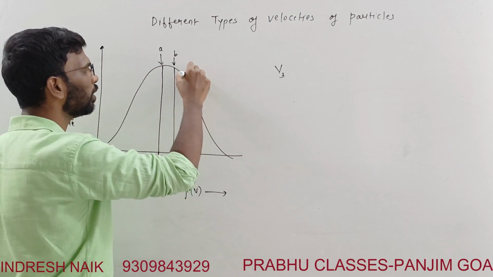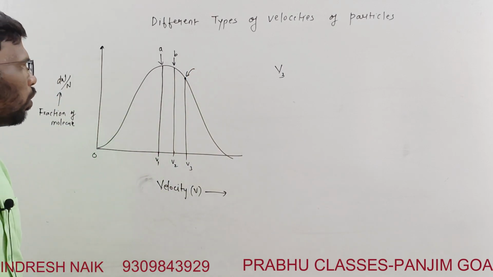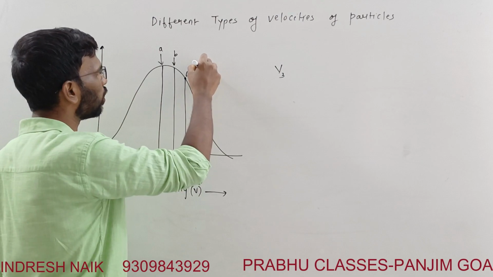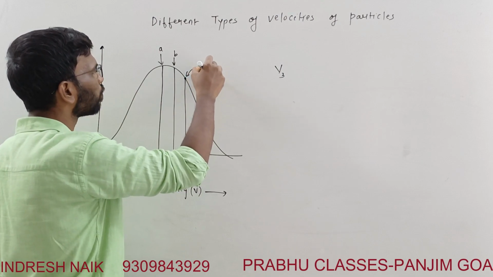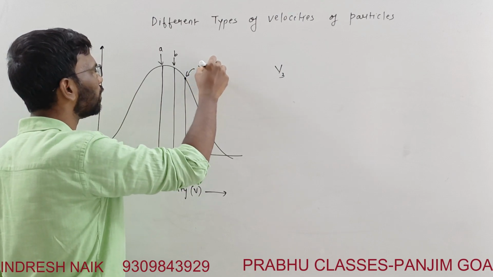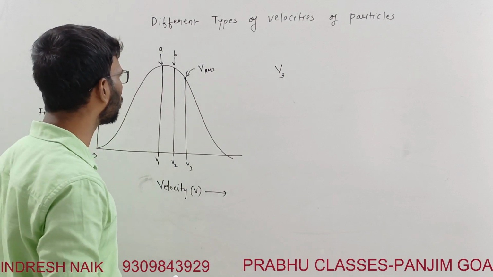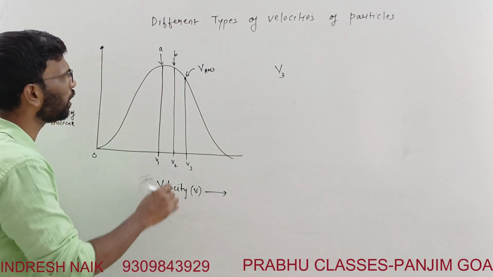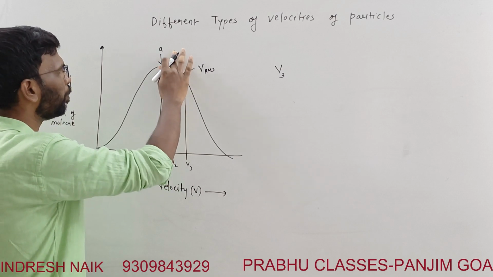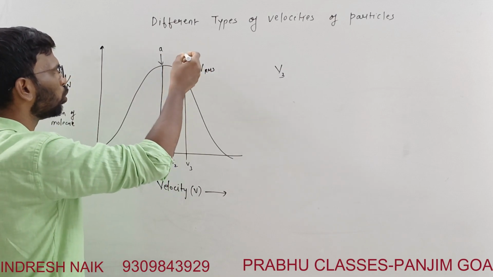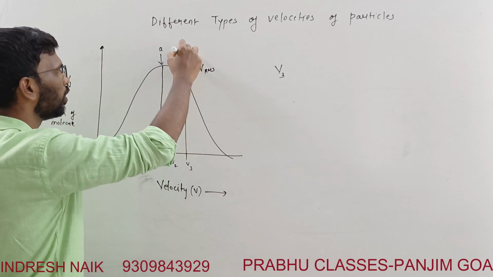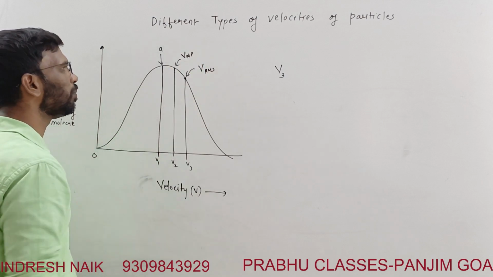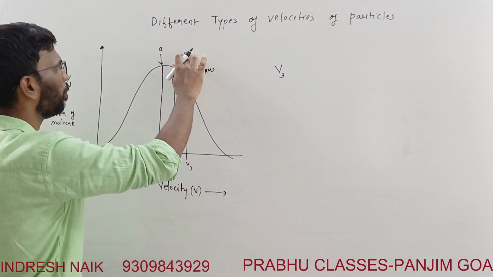So this C curve is representing the highest velocity, which is V RMS. Then B is intermediate between most probable and this, so this is V average.